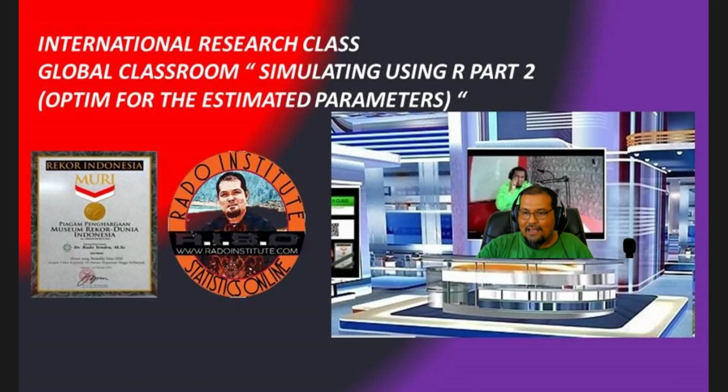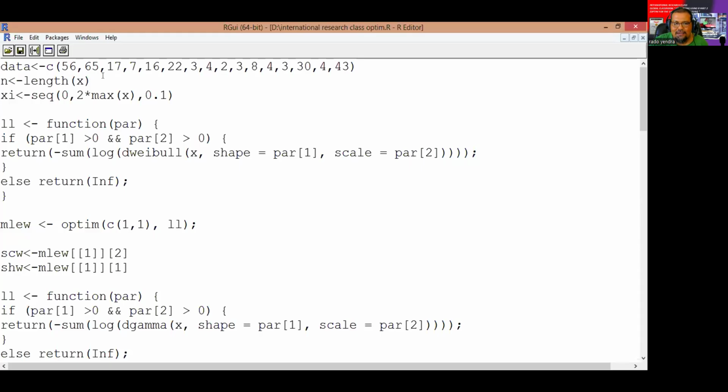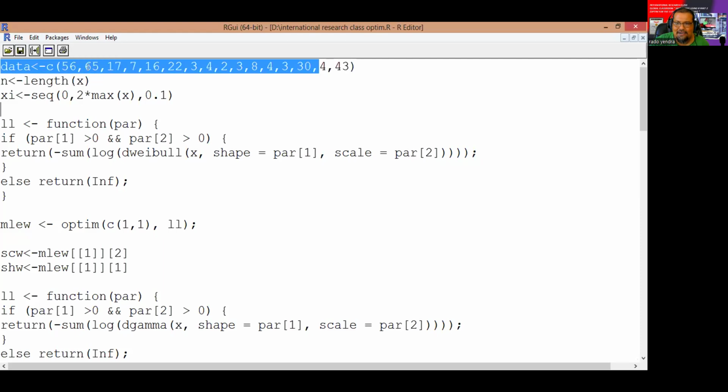Okay, let's open our R software. In this R, we have the cancer data.